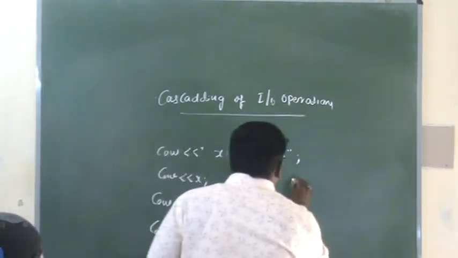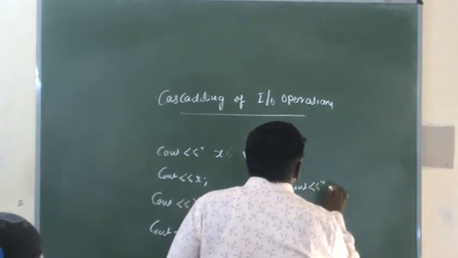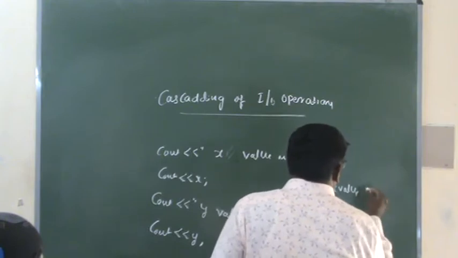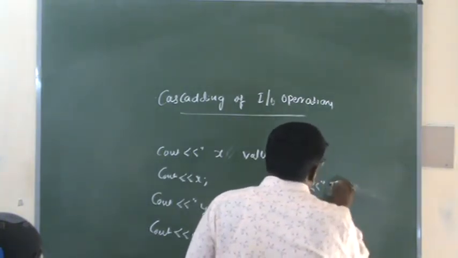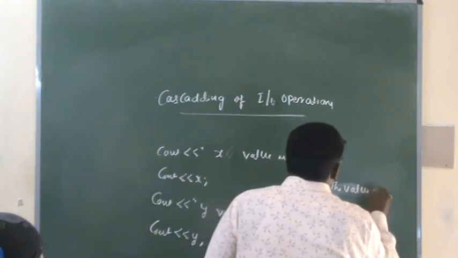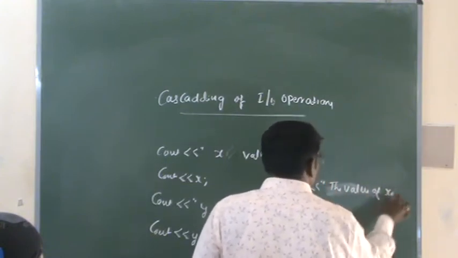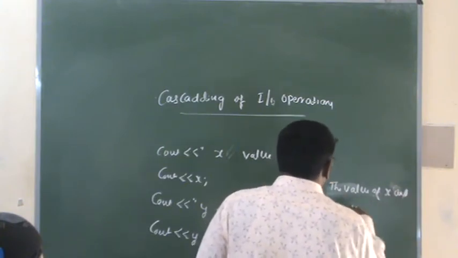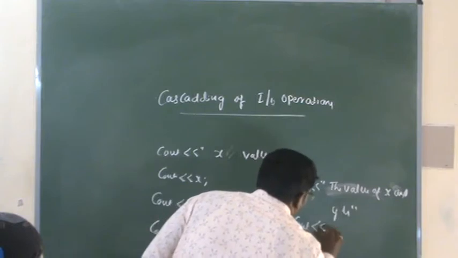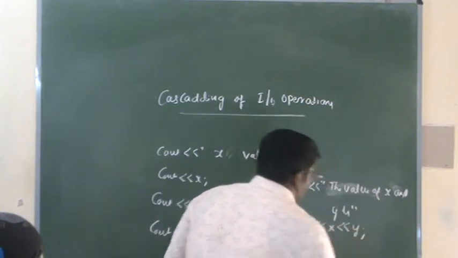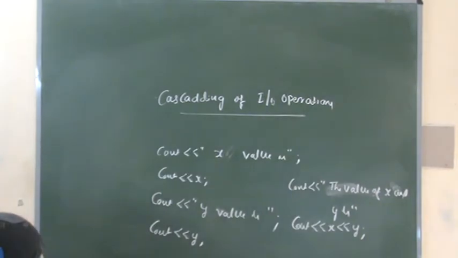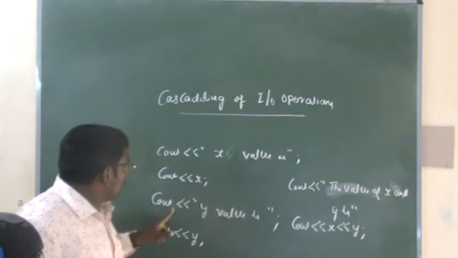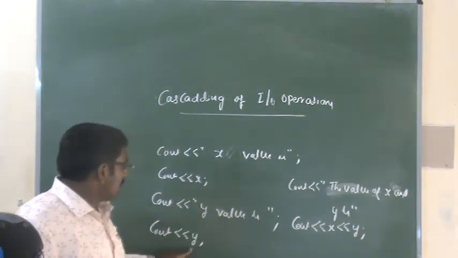So how? cout the value of x and y is cout x, y. Here x value is cout x, y value is cout y.